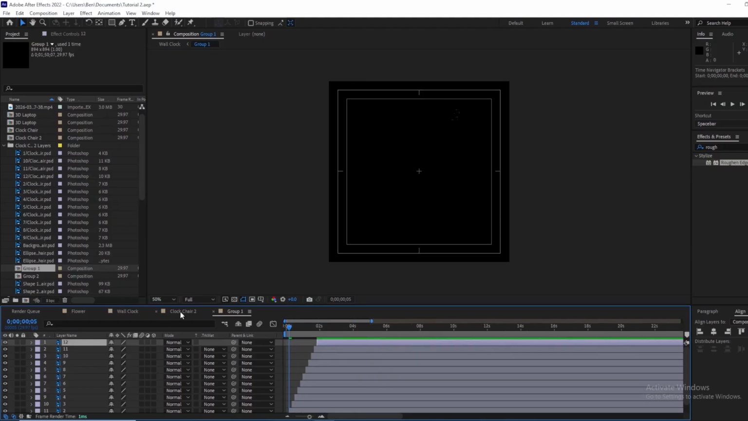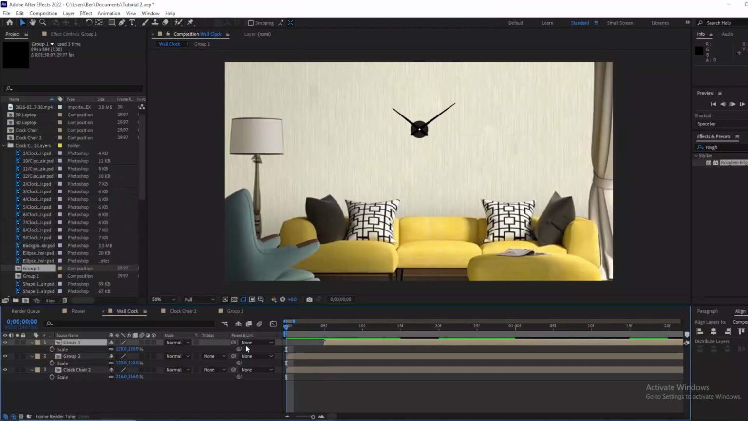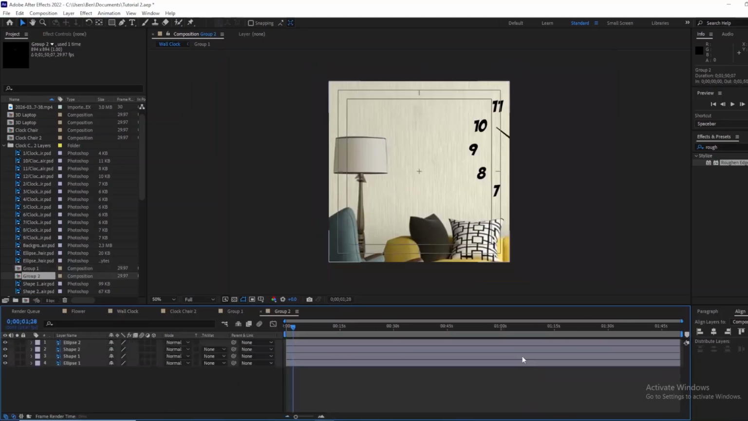Let's go back to our wall clock. You can see. Let this one also start with the next. So let's just shift it to start from 5 frames. As this one is ending, maybe from here. Okay, maybe from here. Let's go to this other group.